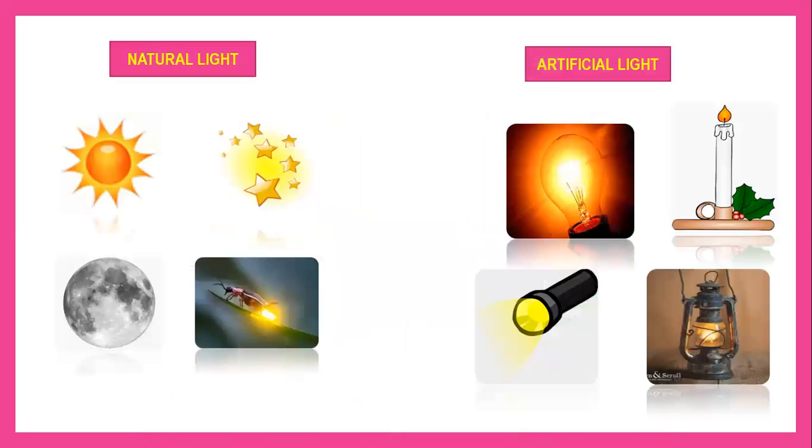Let's review first before we study a new lesson. Yesterday we talked about natural light and artificial light. We talked about fire, and fire has two types. It could be light or it could be heat. Natural light has sun, stars, moon, and firefly. Artificial light has bulb, candle, flashlight, and gas lantern.